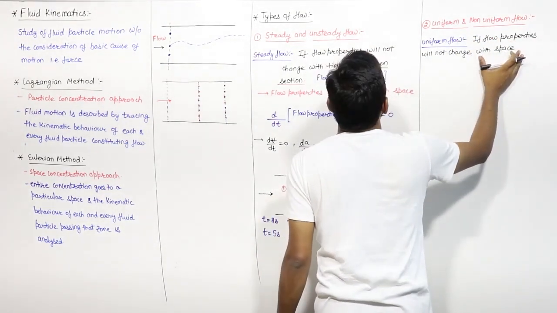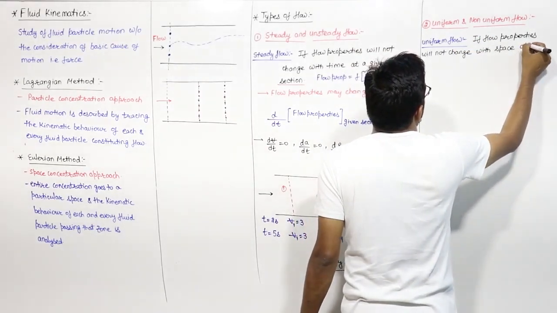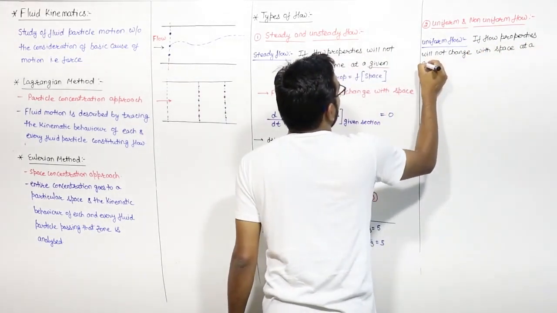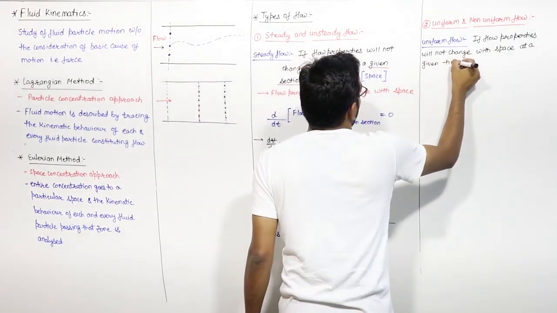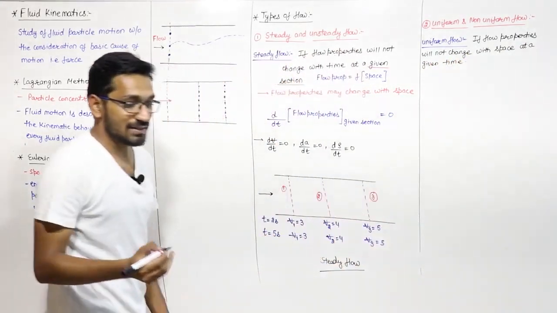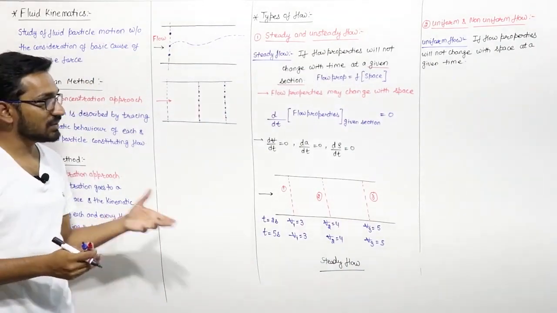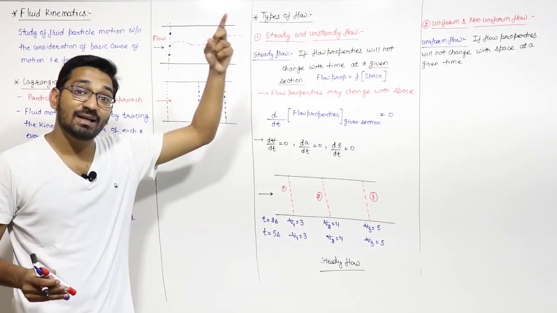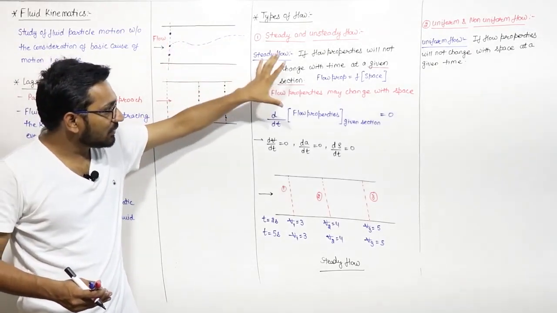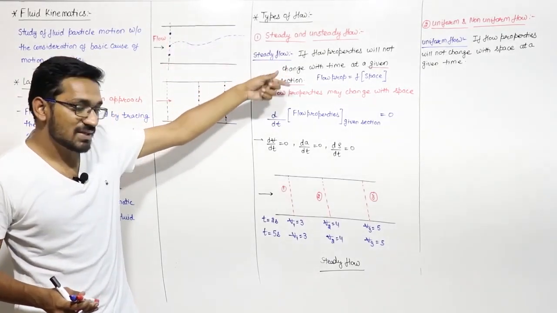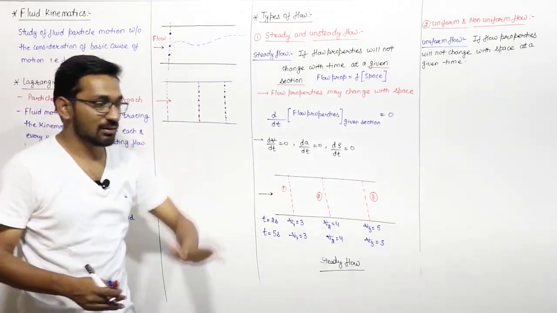If you change the space, then you have to fix the time. One thing you have to fix, either space or time. If space is changing, then you have to say at a given time. If I say do not change with time, that means at a given section, right?